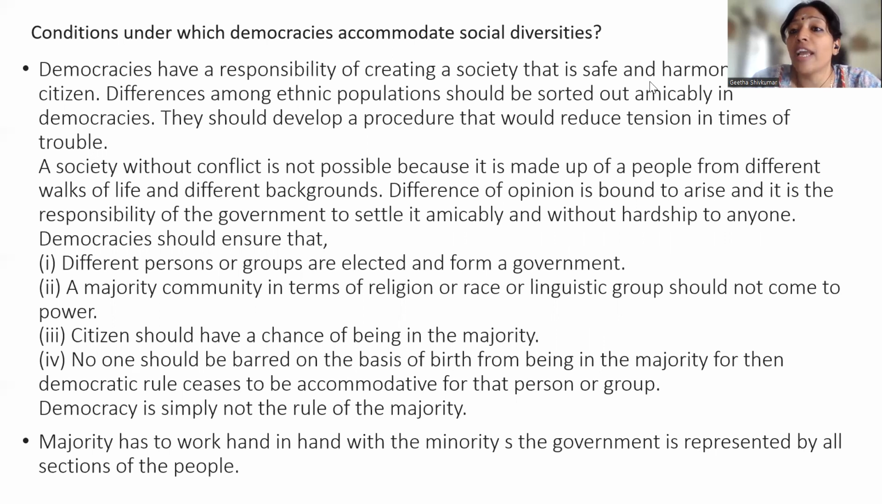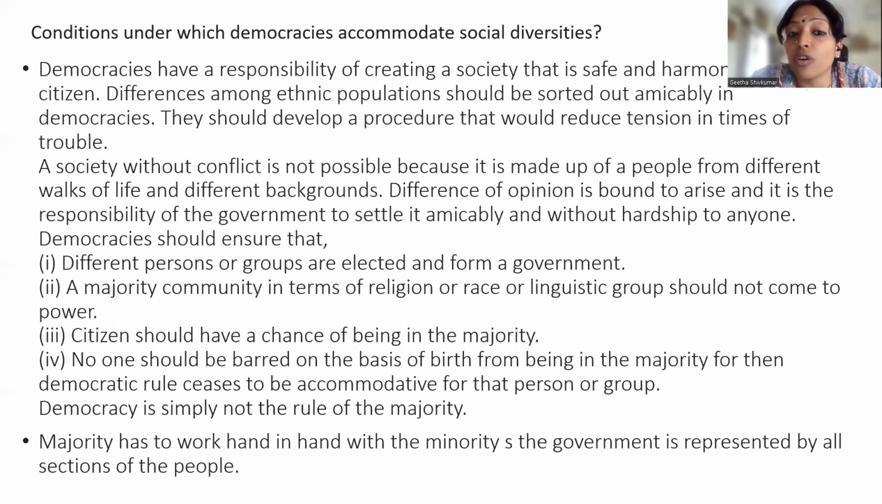Next one, conditions under which democracy accommodates social diversity. Again, a very important question for 3 marks. Democracy has a responsibility of creating a society that is safe and harmonious for its citizens. Differences among ethnic populations should be sorted out. In democracy, it is very important to reduce the tension that comes with social diversity. Take the example of India. India is a diverse country, so all the different social groups and communities need to be accommodated.